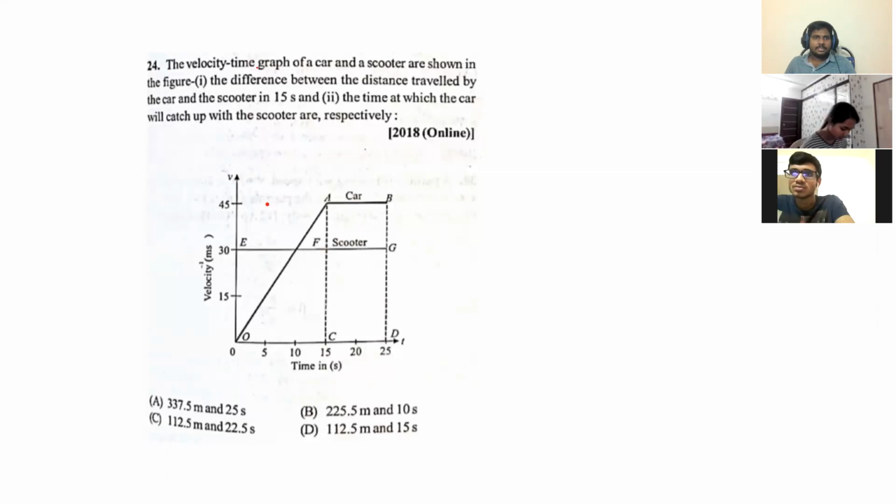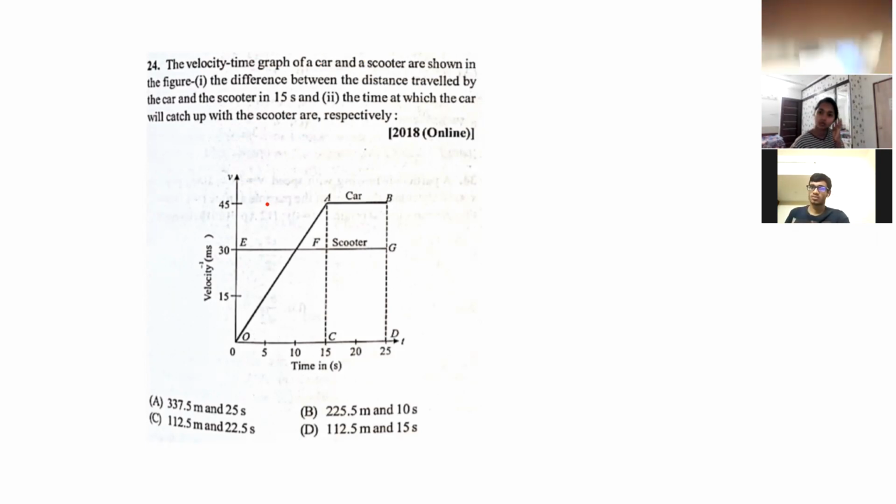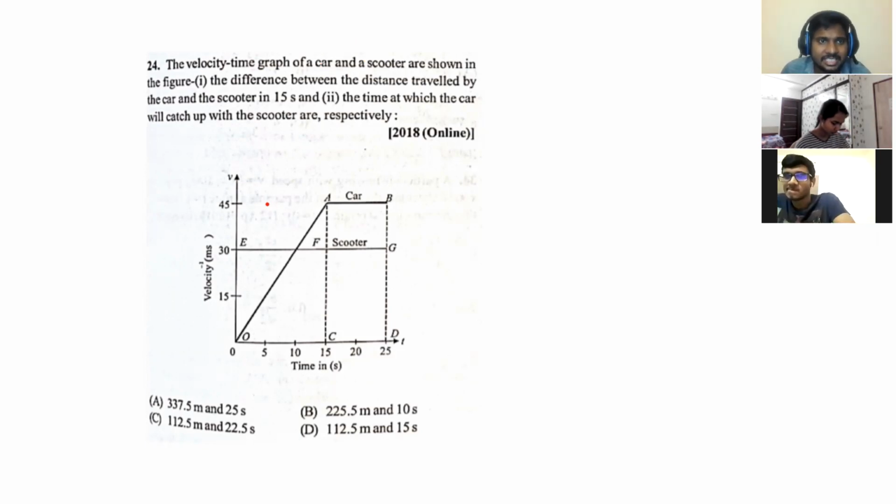The velocity time graph of a car. What is the question asked here? The velocity time graph of a car and scooter are shown in the figure. The difference between the distance traveled by the car and the scooter. So distance is the area under the curve. Both negative and positive areas will be taken, but here anyway a negative area is not there. Difference between distance.